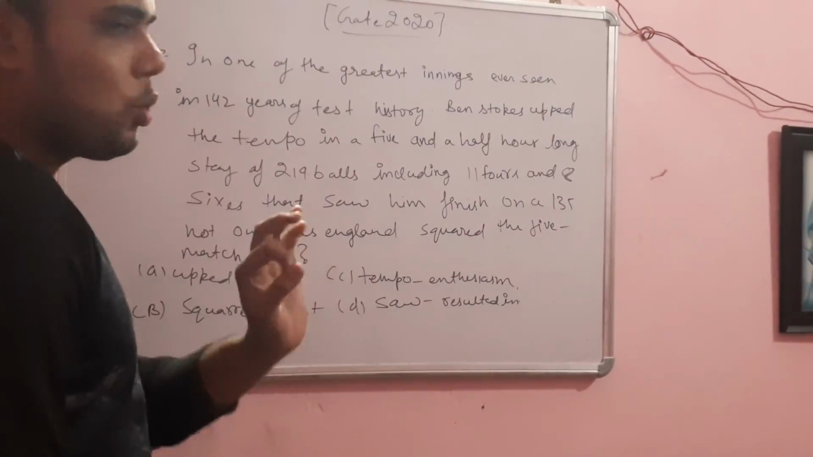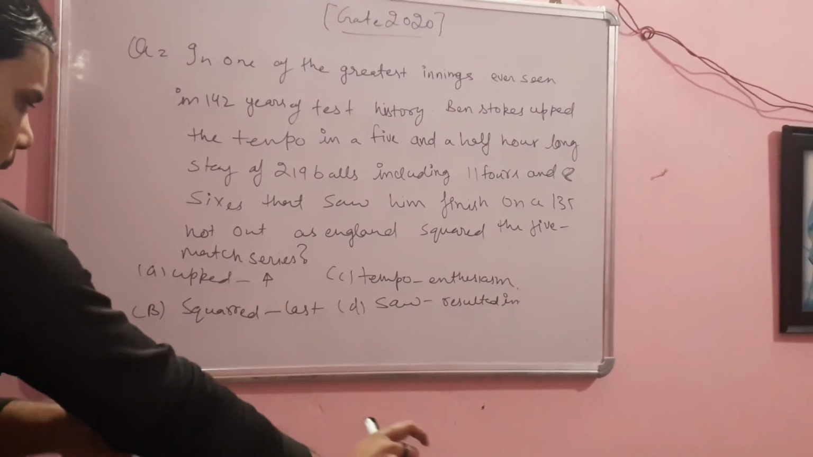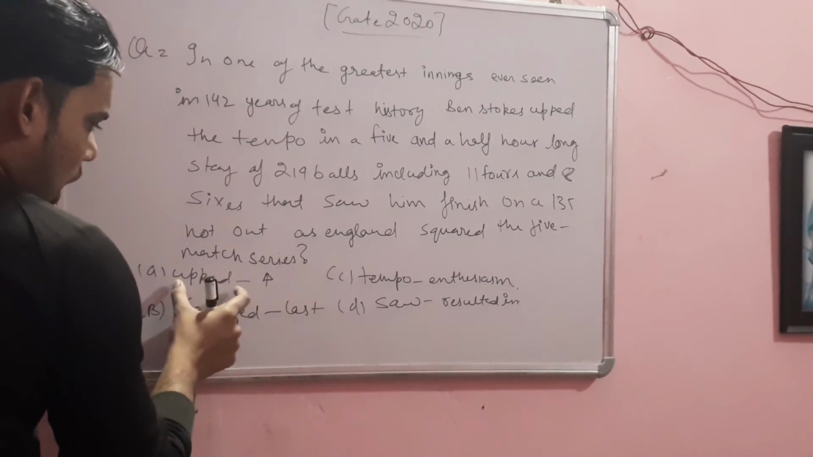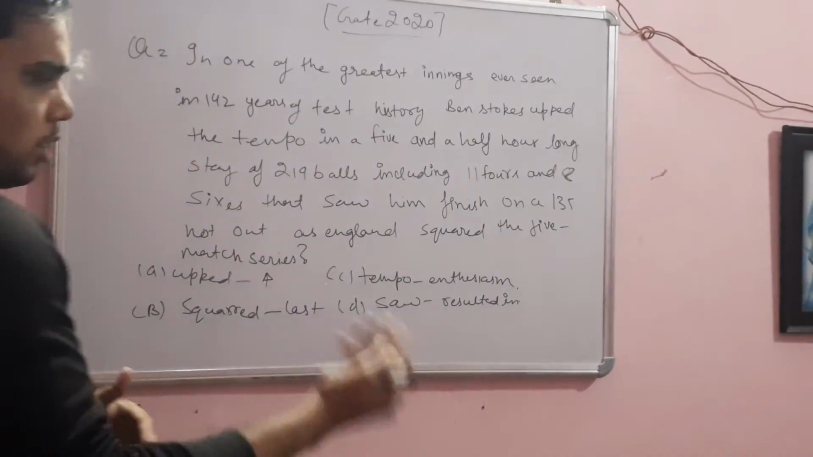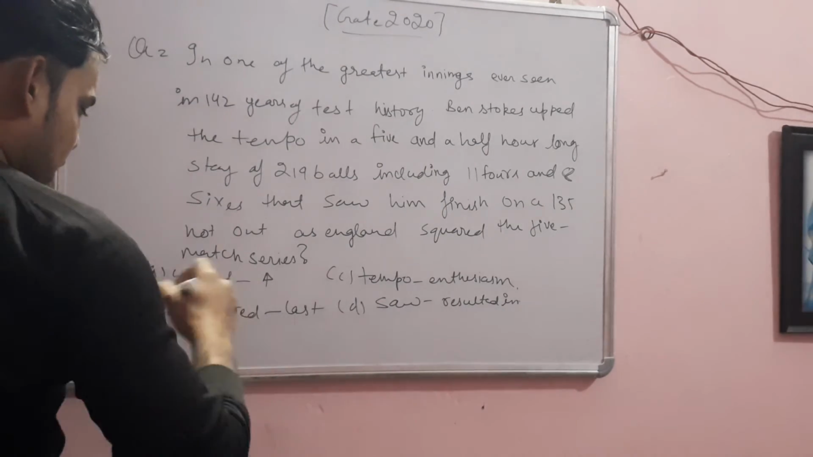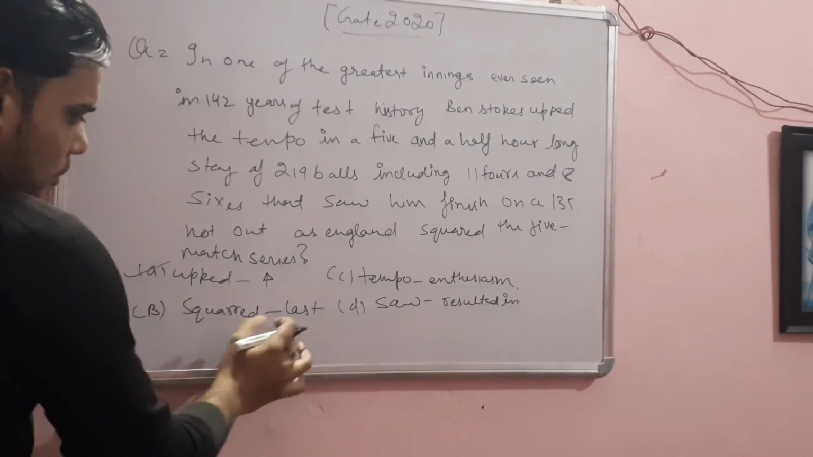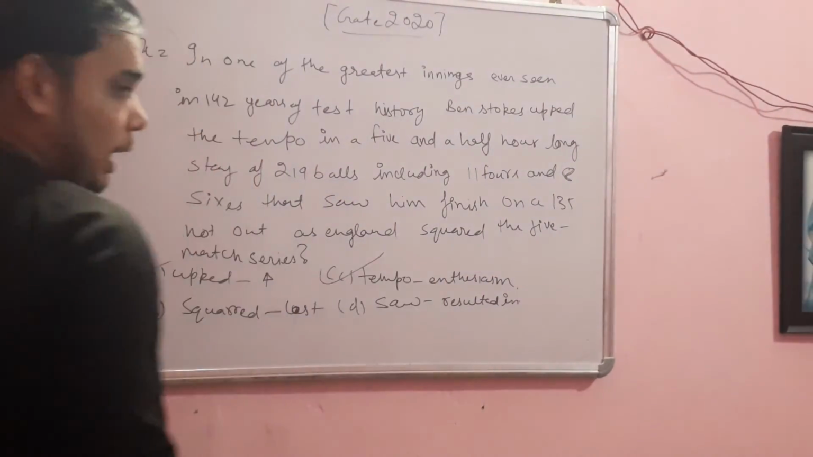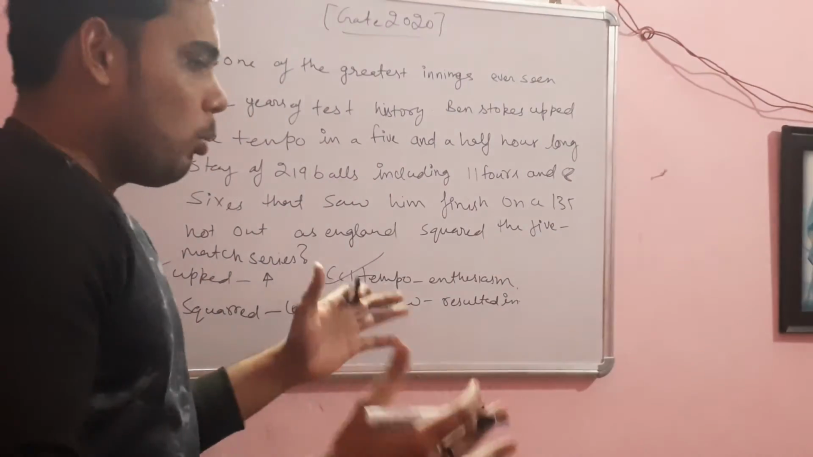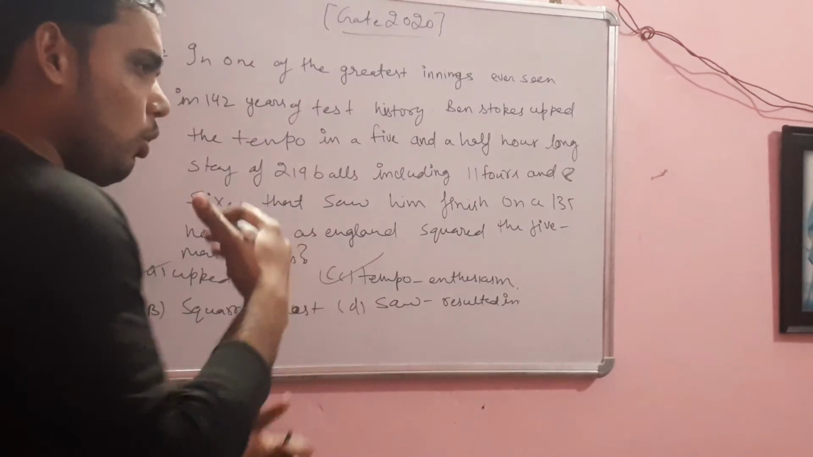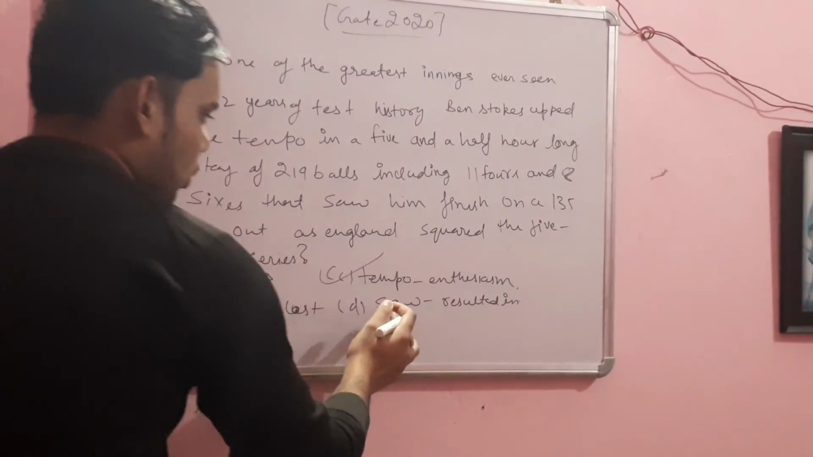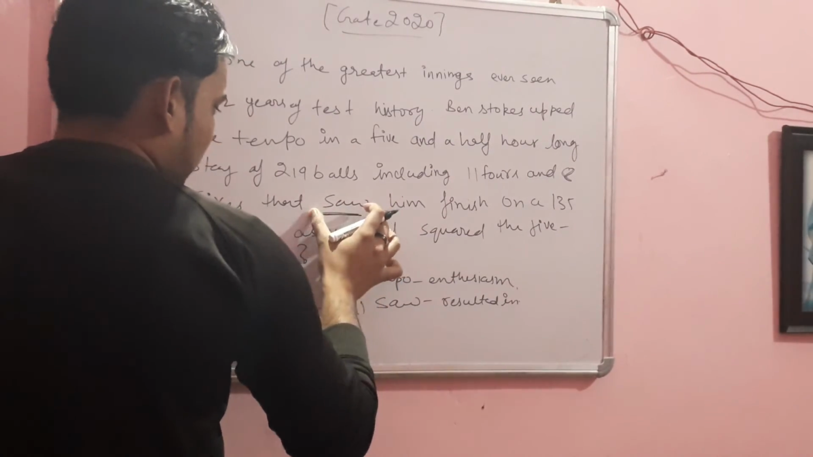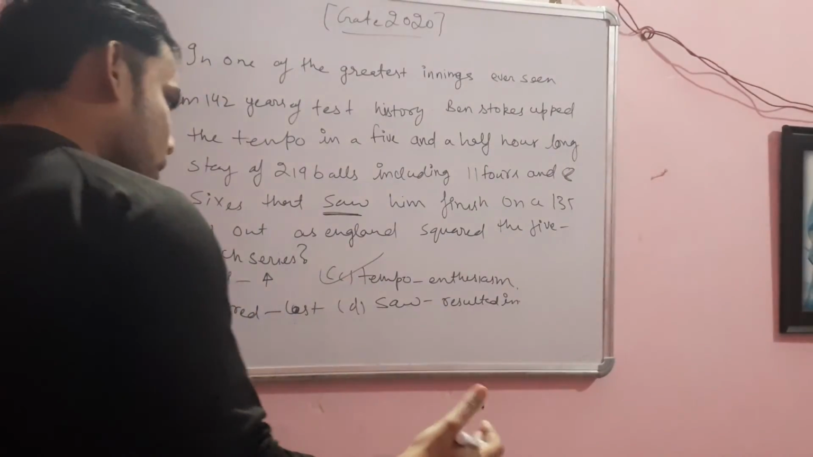So what you need to know is that this word upped is correctly matched with this expression. Upped means increase. Yes, he increased. So this statement is correct. Squared, I'll come to in the end. Tempo means enthusiasm, that is also correct. When he played a great innings, the morale of the team will rise up. And resulted in. The word so means resulted in. So that's also correct.